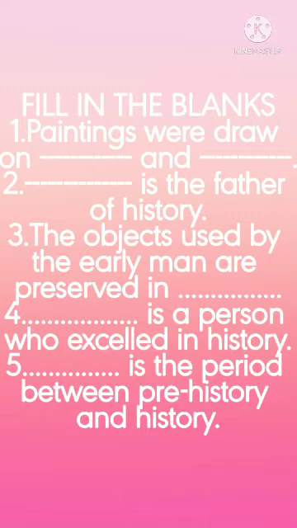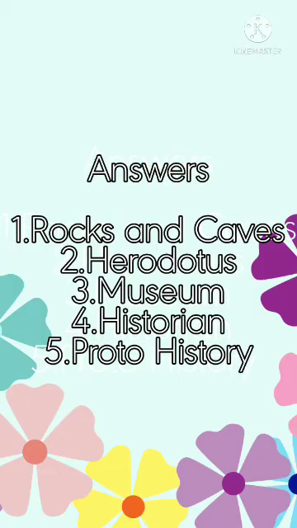Paintings were drawn on dash and dash. Second one, dash is the father of history. Third one, the objects used by the early man are preserved in dash. Fourth, dash is a person who excelled in history. Fifth one, dash is a period between prehistory and history. Now let us see the answers for the fill in the blanks.